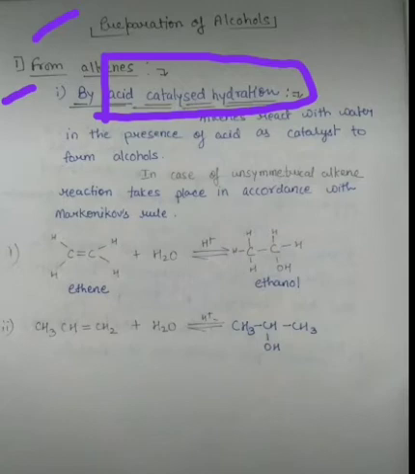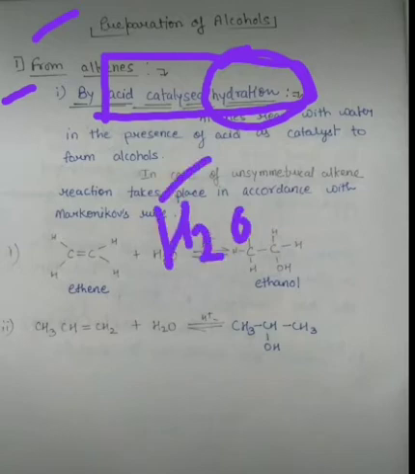From the word it is clear that as it is acid catalyzed, there will be the presence of acid which will behave like a catalyst. And as it is hydration, hydration is basically because of the water molecule.